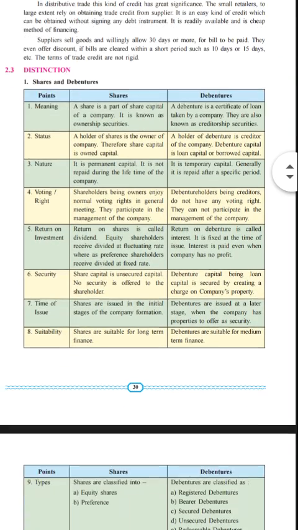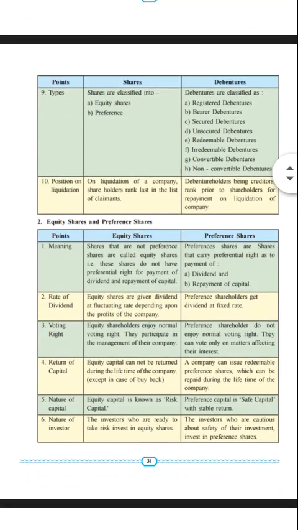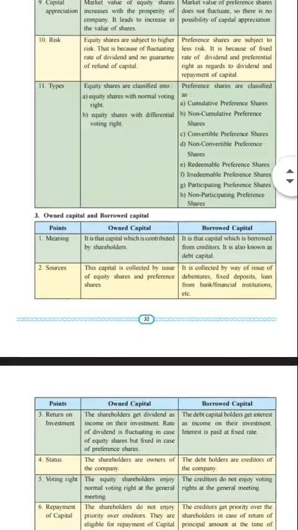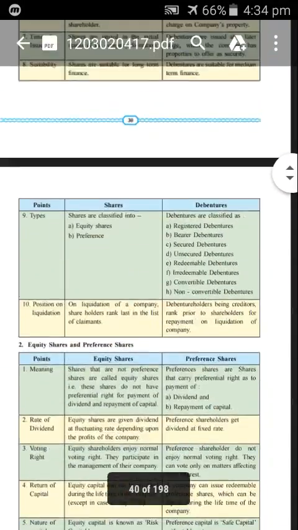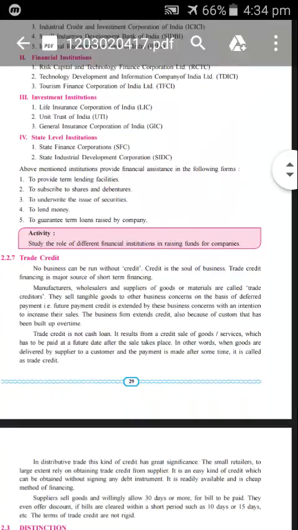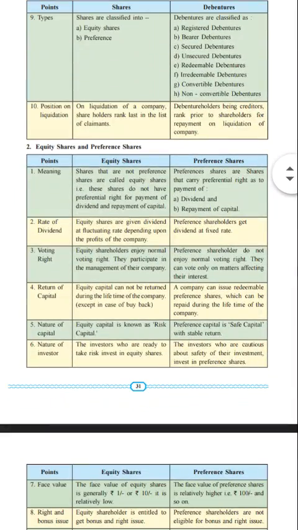The things given to us are the distinction between shares and debentures. The distinction has been given between equity shares and preference shares. Distinction has been given between owned capital and borrowed capital. So your homework is to complete the distinction between owned capital and borrowed capital, equity shares and debentures, and equity shares and preference shares.